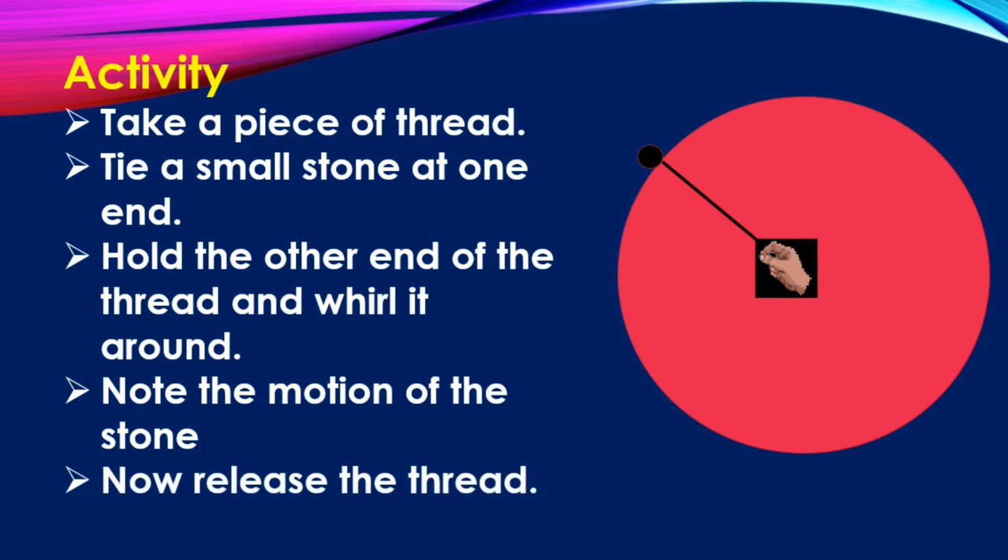Note the motion of the stone. You can see that the stone moves in a circular path. Now release the thread. Now note the direction of motion of the stone. What happens to the stone when you release the thread?